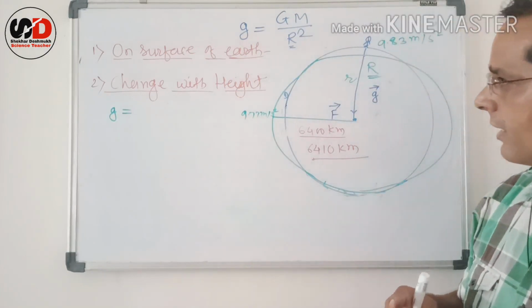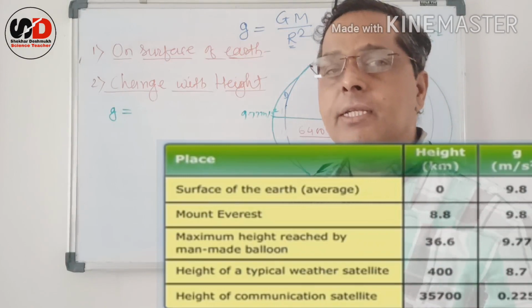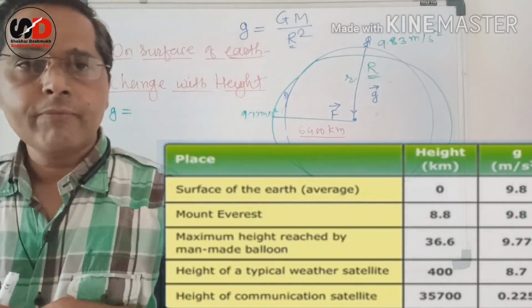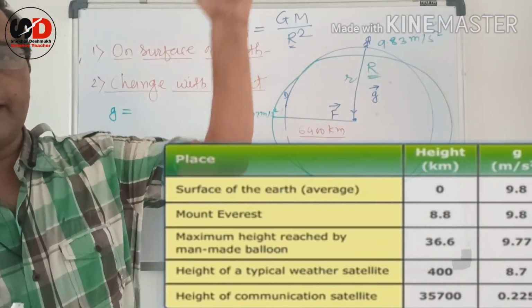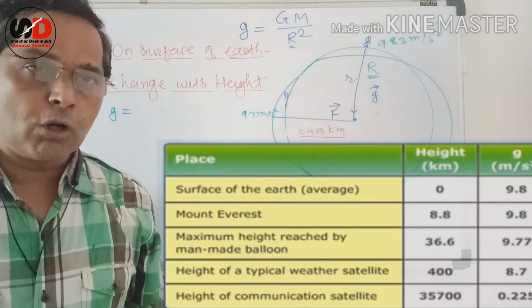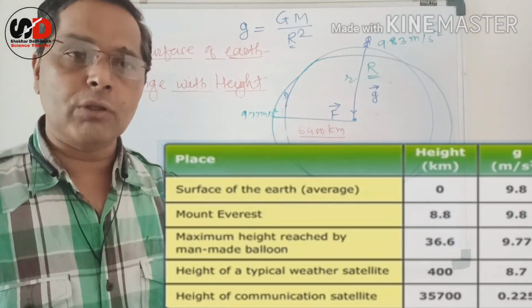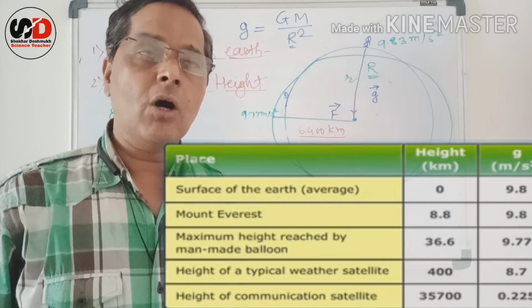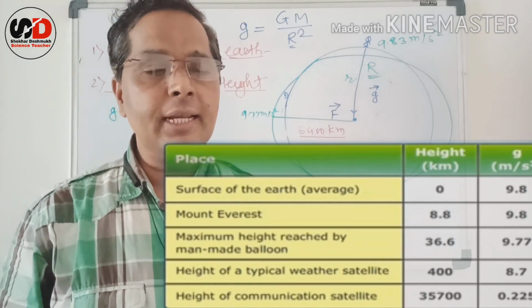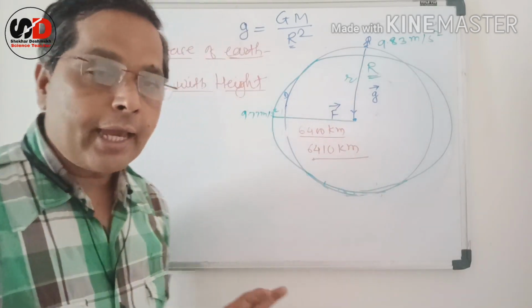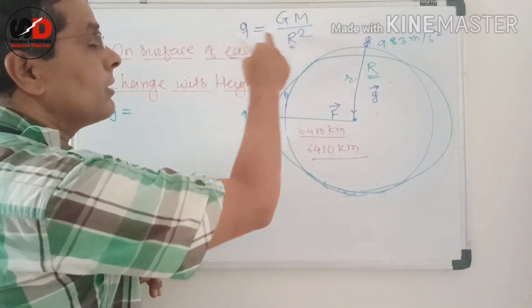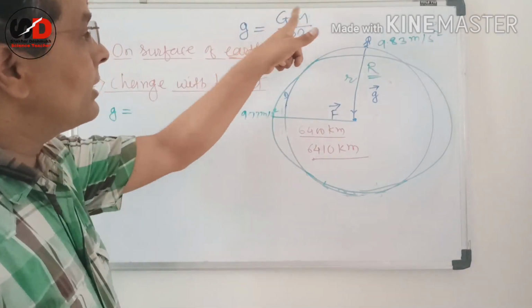So a few examples are given in the book. A table is given there. Mount Everest, 8.8 kilometers, is a very small distance in comparison with the radius, and therefore the change in gravitational acceleration is negligible there. We can actually calculate this value of g using these values.